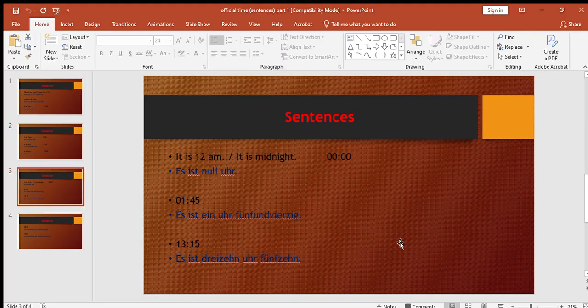It is 12 a.m. or you can say like this, it is midnight. Es ist 0 Uhr. 1:45. In German you can say like this, Es ist 1 Uhr 45.